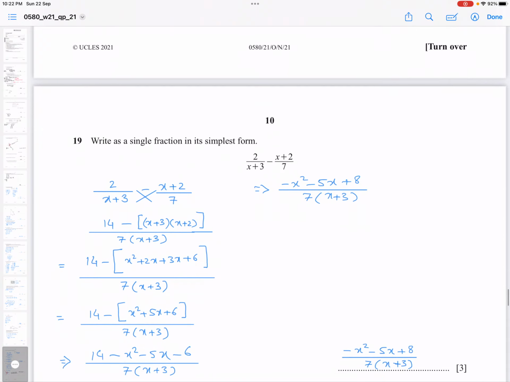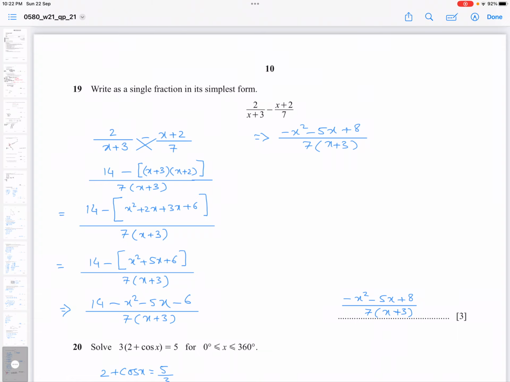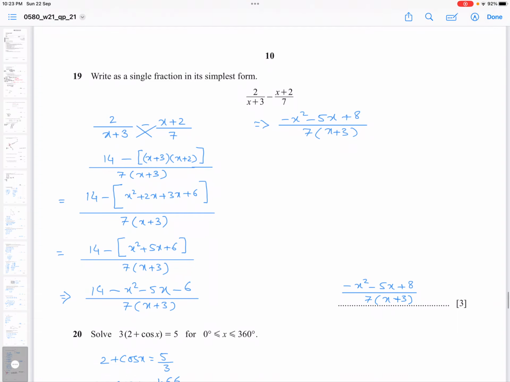Now open the bracket because the minus sign is before the bracket, so all the signs inside the bracket would be changed. So you get 14 minus x squared minus 5x minus 6, and then you further simplify it. So you get minus x squared minus 5x plus 8 over 7 times (x plus 3). So this would be your single fraction in its simplest form.